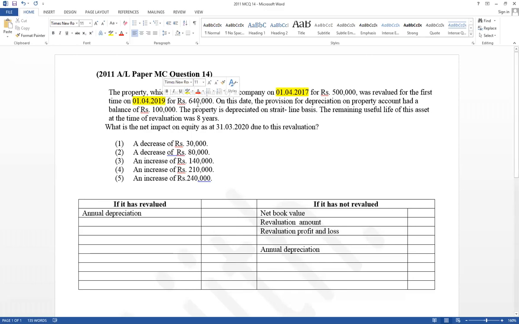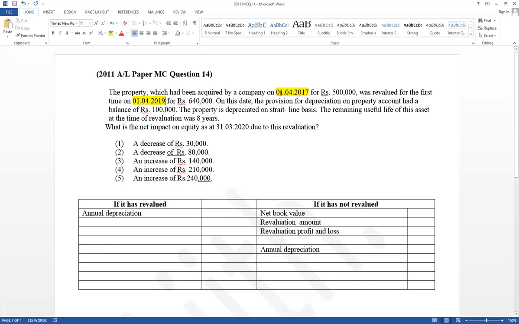This is the revaluation amounts. On this date, it has given provision for depreciation on property account had balance. It has given 100,000. That is the accumulated depreciation up to beginning of the year.